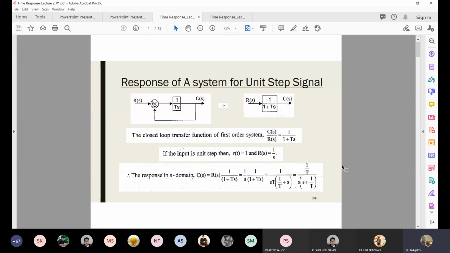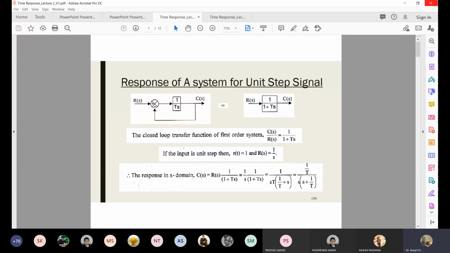So what is our final aim? We want to learn how to find the response of a system for any order. So we are starting from the first order, then we'll move to the second order. Mostly if you know how to do until second order systems, the other orders are very similar to it. So you please see slide number 138 and see the figure.